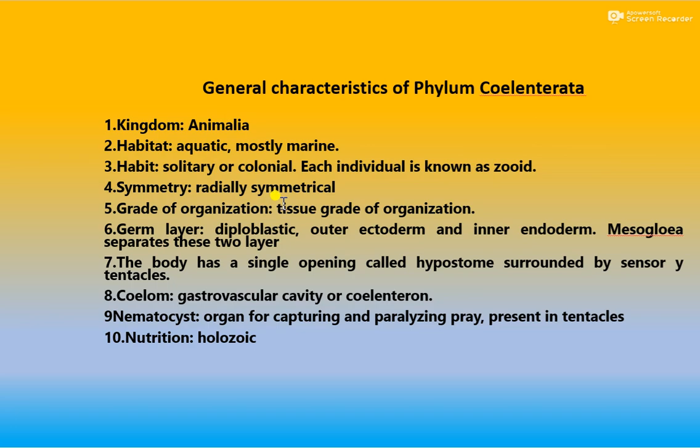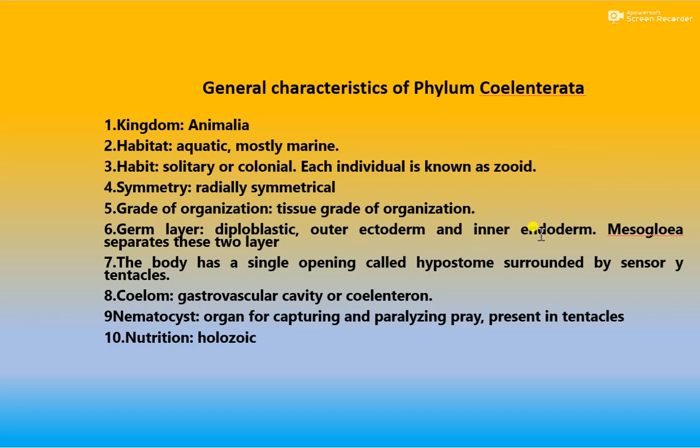What is the grade of organization of Coelenterata? It is the tissue grade of organization. Coelenterata are diploblastic, which means they are made up of two layers, the outer ectoderm and the inner endoderm.